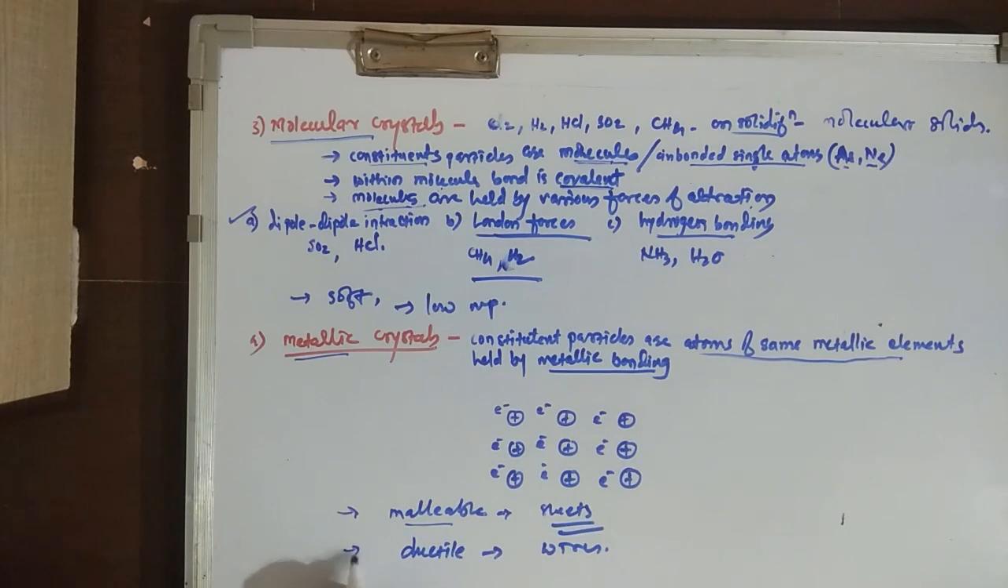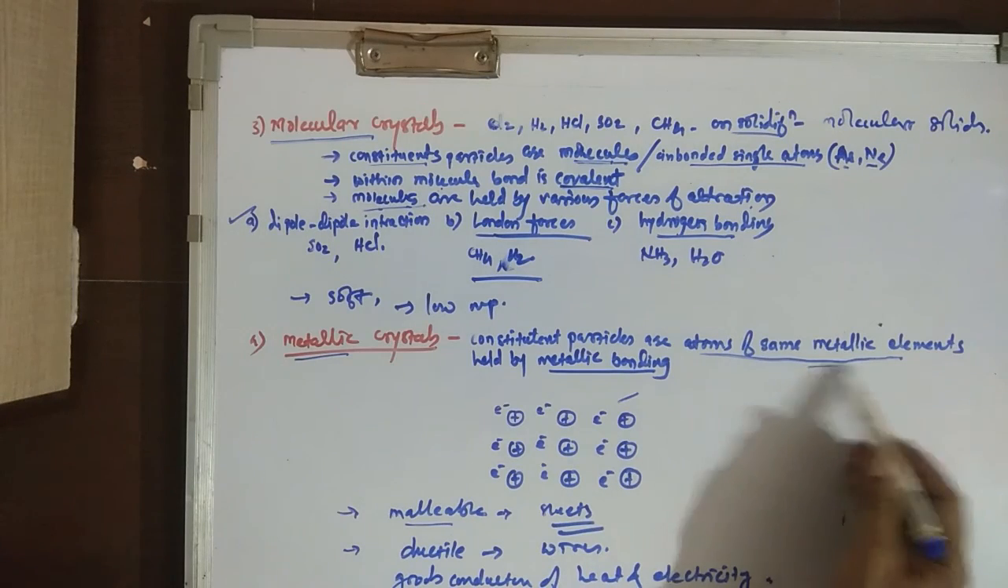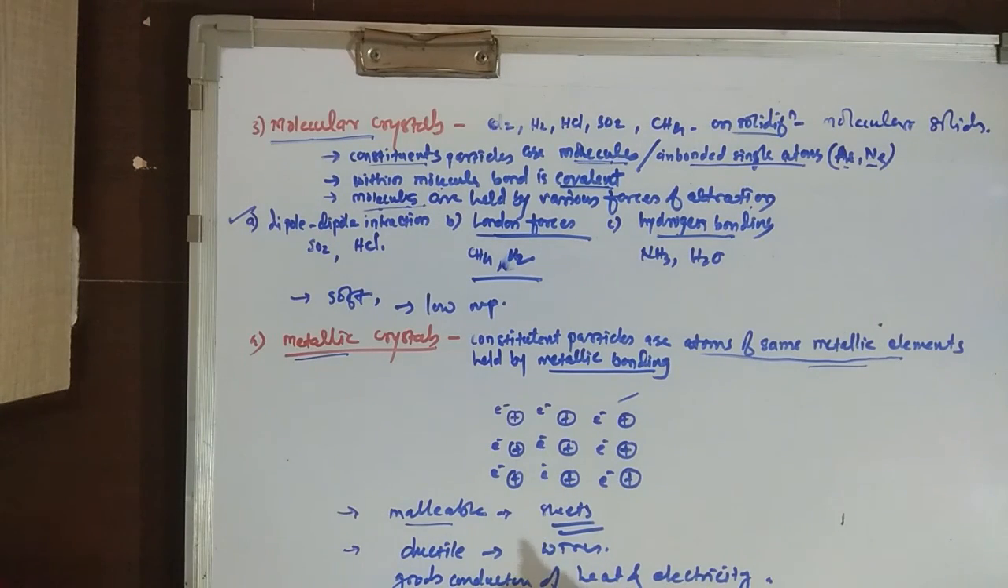Because of the mobile electrons present in the crystal, they are good conductors of heat and electricity. Examples of metallic elements are sodium, copper, aluminium, zinc, gold, silver, etc. So this is about the classification of crystalline solids.